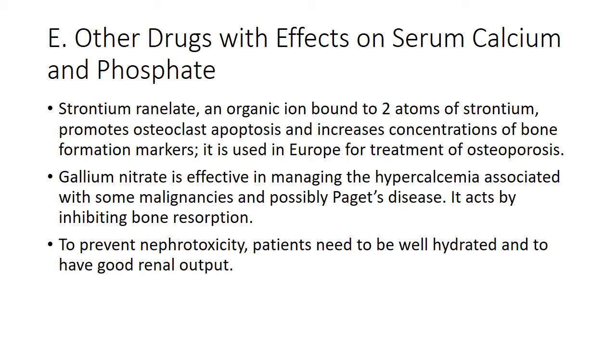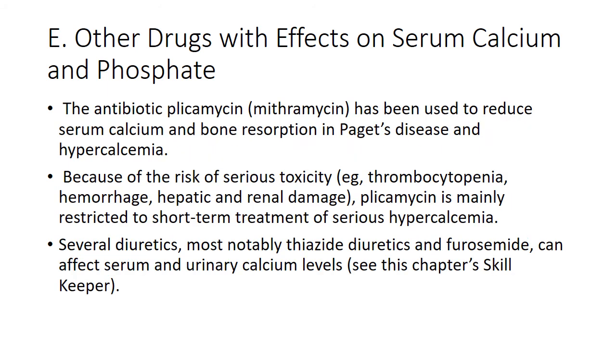There are certain other drugs which affect serum calcium and phosphate. One such drug is strontium ranelate. It is an organic ion that is bound to two atoms of strontium, and it promotes osteoclast apoptosis and increases the concentration of bone formation markers. It is used in Europe for the treatment of osteoporosis. The second such drug is gallium nitrate. It is effective in managing the hypercalcemia associated with malignancies and possibly Paget's disease, and it inhibits bone resorption. To prevent nephrotoxicity, patients need to be well hydrated and have a good renal output.